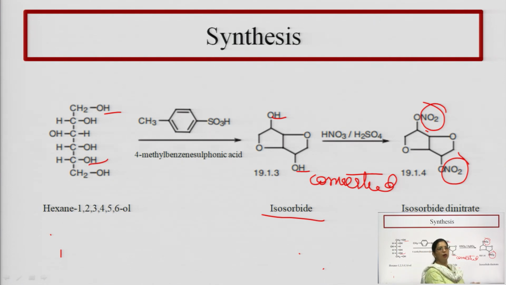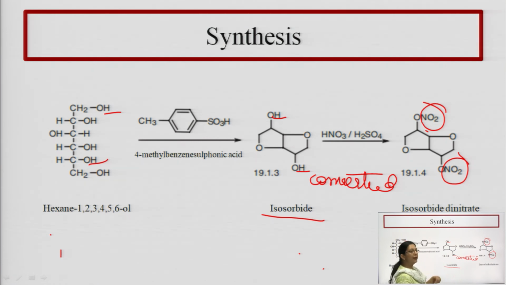Here the hexanol, which we also call D-sorbitol and D-glucitol, we react with 4-methyl benzene sulfonic acid. When it is reacted with 4-methyl benzene sulfonic acid, a dehydration reaction will appear. It undergoes dehydration, the water molecule is removed and it forms isosorbide, and this isosorbide then undergoes a nitration reaction. So what is our first step? It is the dehydration, where a water molecule is removed and isosorbide is forming.